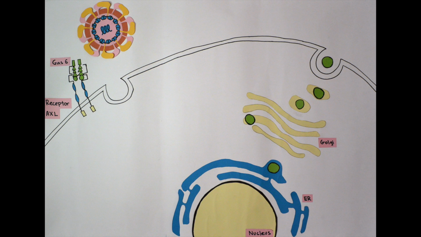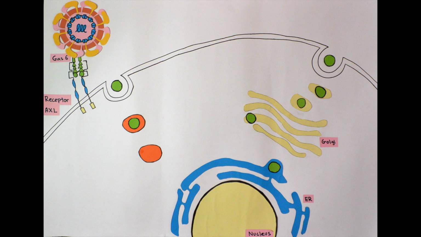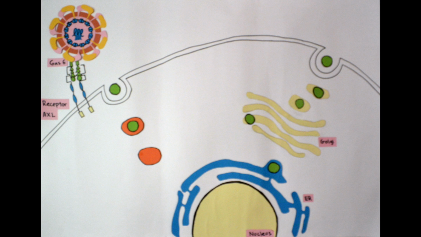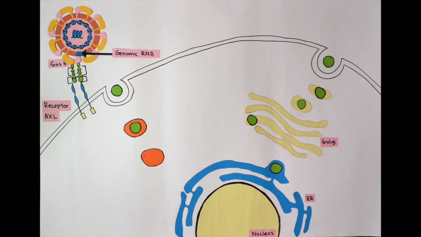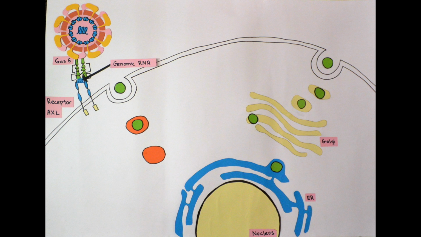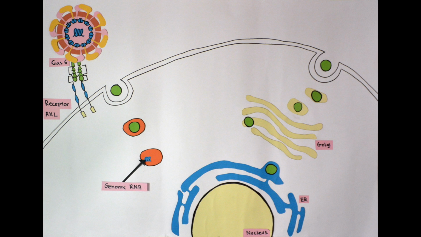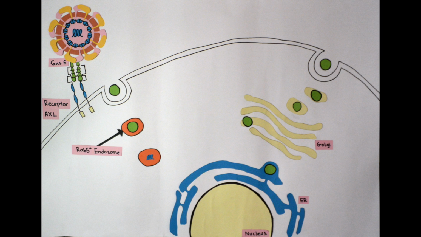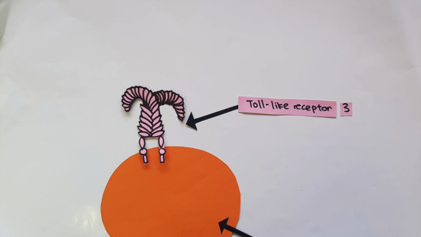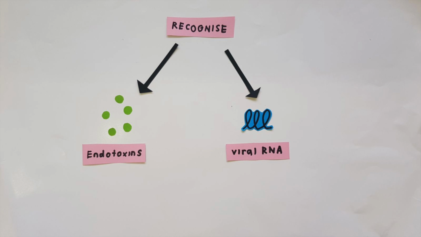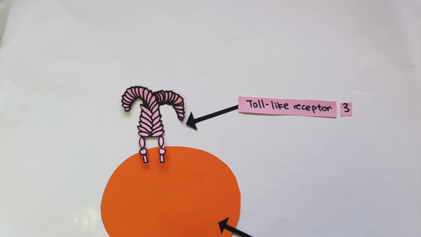TAM ligand Gas6 acts as a cofactor to recruit the virus into the AXL receptor. This results in the internalization of the Zika virus through clathrin-mediated endocytosis. Zika virus containing vesicles translocate to RAB5+ endosomes and induce a transcription of toll-like receptor TLR3. TLR3 is part of a family of pattern recognition receptors of the human innate immune system, where they are expressed on the surface and in endosomes of many cell types and are able to recognize microbial structures such as endotoxins and viral RNA.